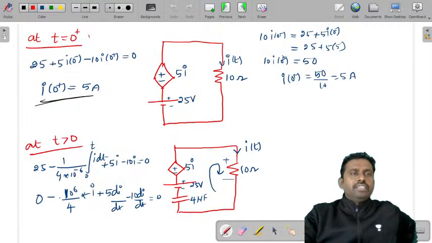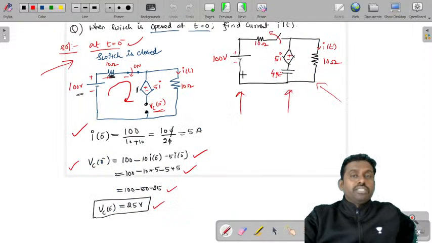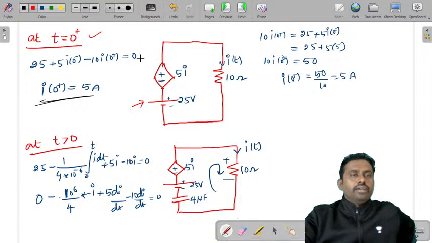Then we have considered Vc of 0 at t is equal to 0 plus. At t is equal to 0 plus, this capacitor will act as a voltage source. This capacitor that you see here is fully charged at t equal to 0 minus, and it starts acting like a voltage source at t equal to 0 plus. So 25. You need to find the current in this case, I of 0 plus.